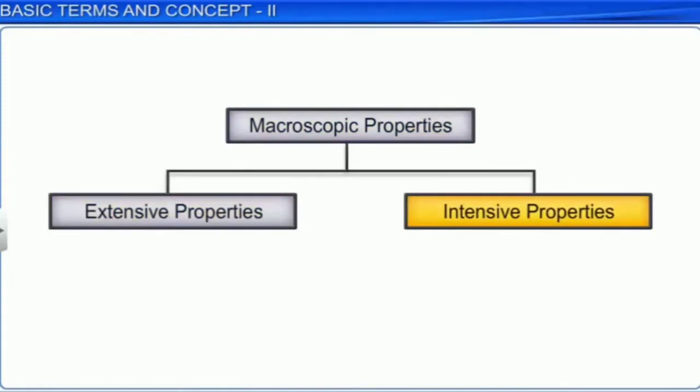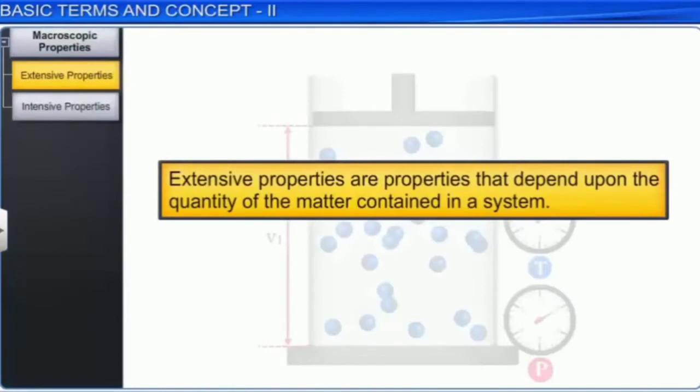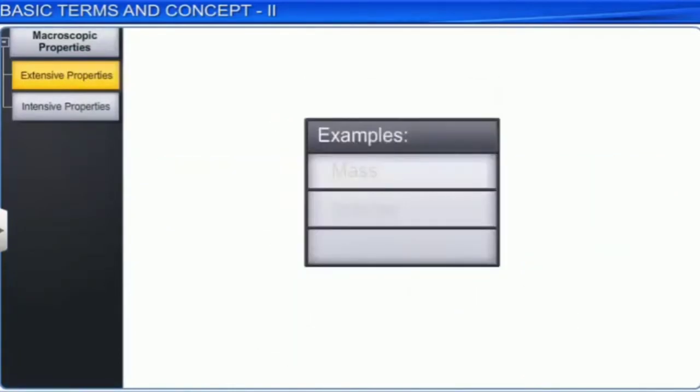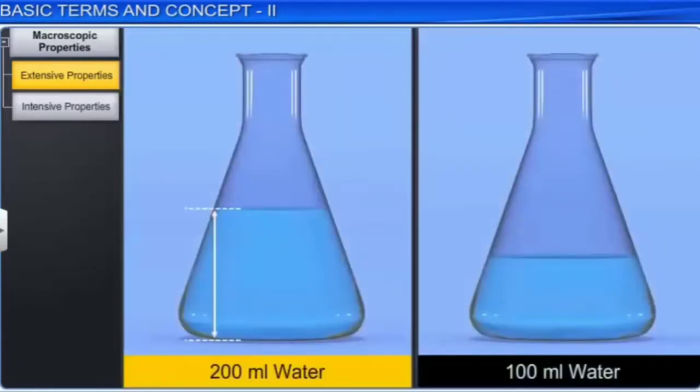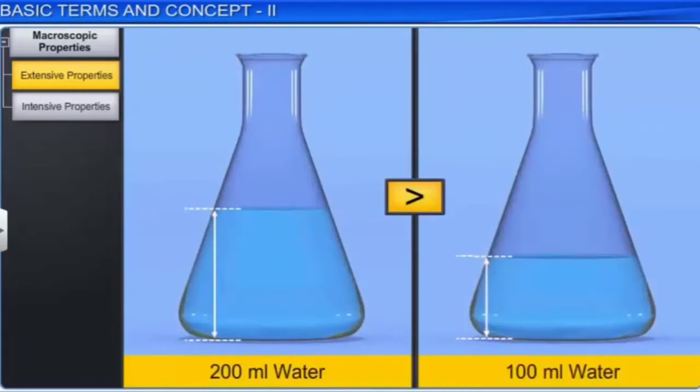Extensive properties means the properties of the system whose value depends upon the amount of matter or substance present in the system. Example, mass, volume, heat capacity, etc. For example, 200 ml of water takes up more volume compared to 100 ml of water.